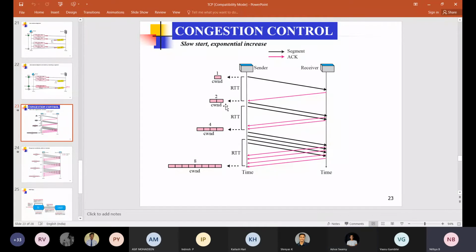We have discussed this with respect to only one source and destination. If you have too many sources and destinations, the transmission will be delayed. If you already have some ongoing transmission, the other source and destination pair cannot start. Those algorithms will be discussed in the data link layer.